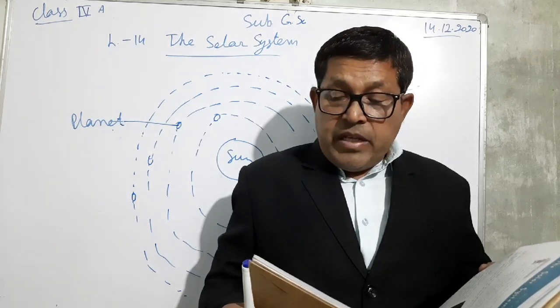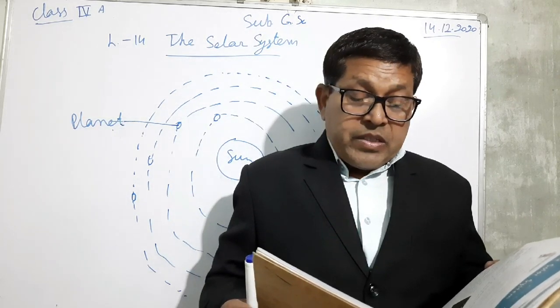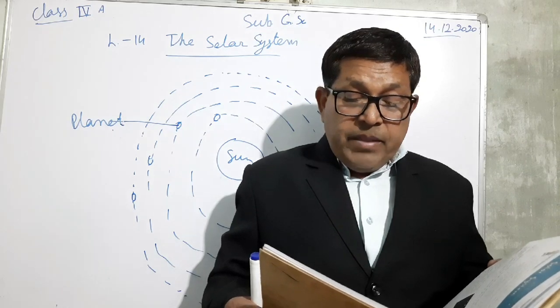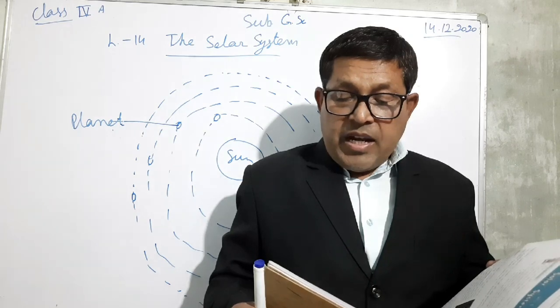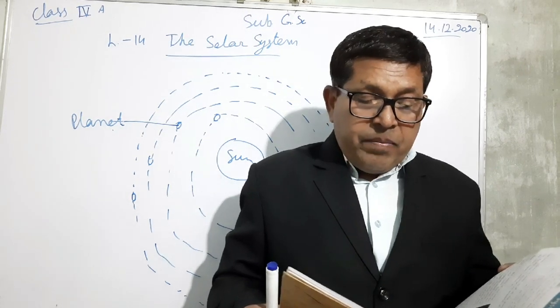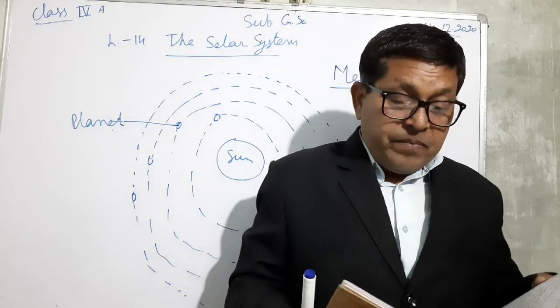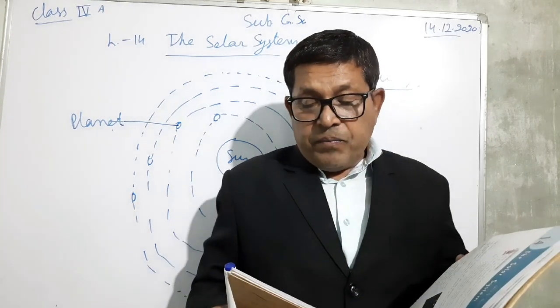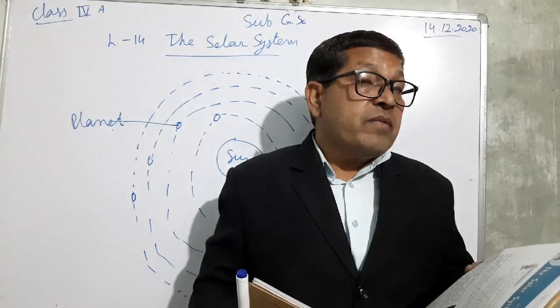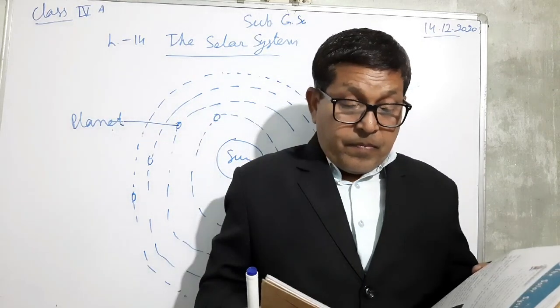Mars resembles the Earth most. Scientists believe that it is the only planet besides Earth where life may exist. But till today, no life form has been found there.